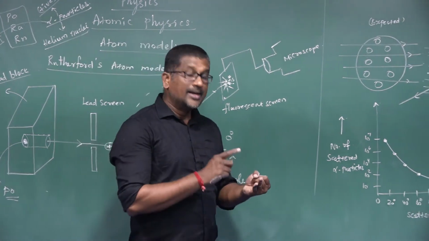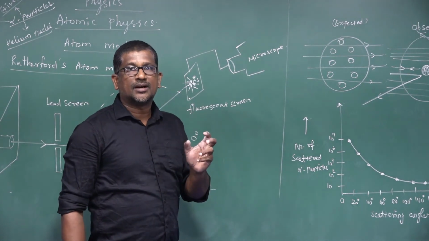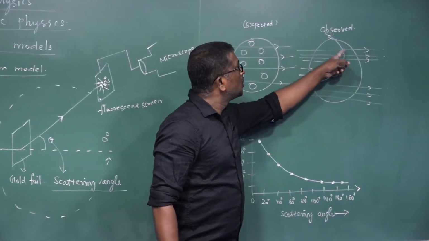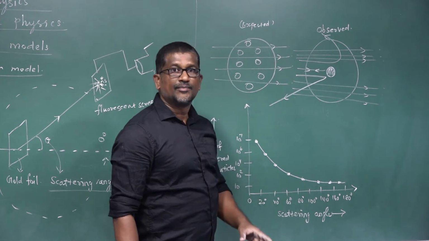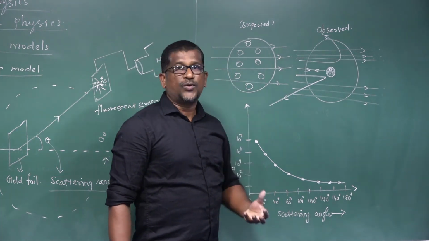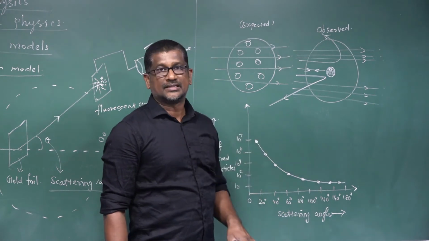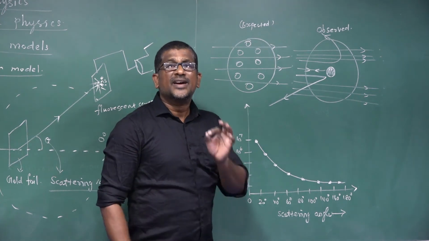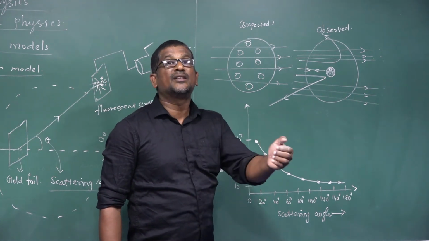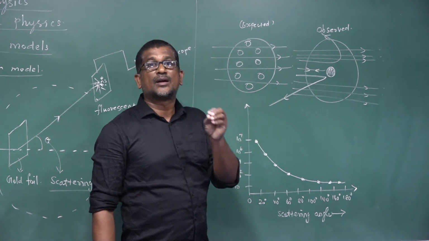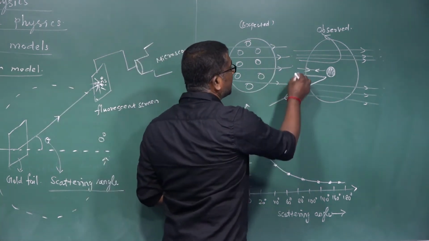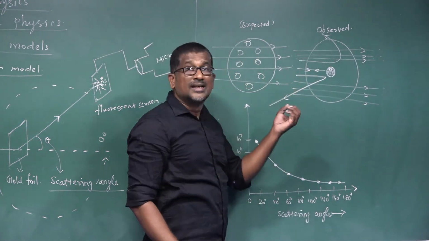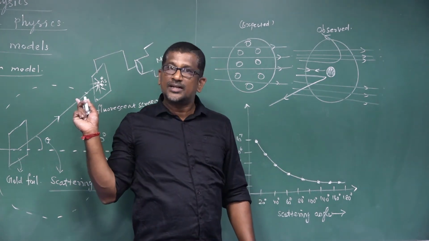This is the first thing. Second, some alpha particles are scattered through smaller angles. Third, few alpha particles are scattered through large angles. And the fourth one, very few alpha particles are scattered back by 180 degrees. That is, the alpha particles are turned back along the same path. So these are some observations made from the alpha particle scattering experiment.